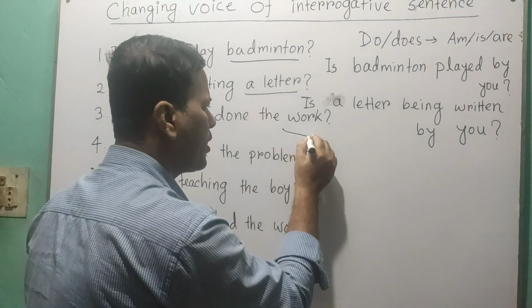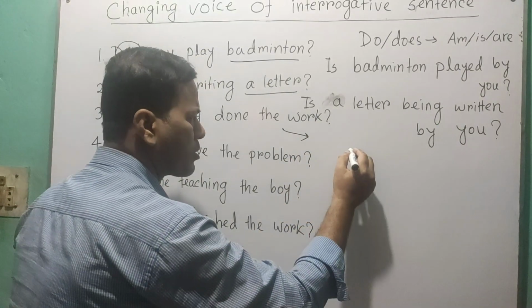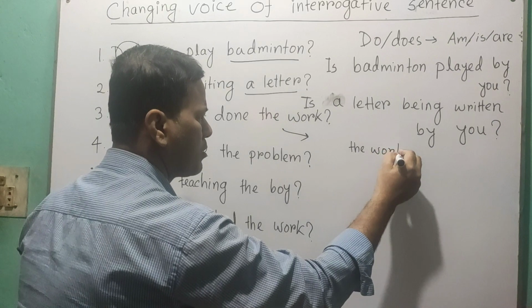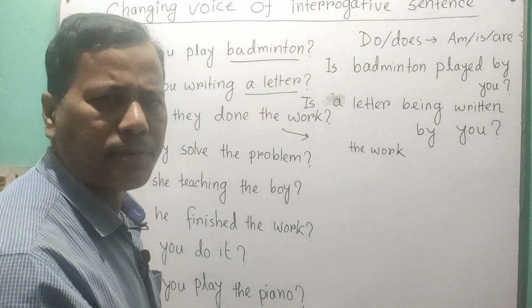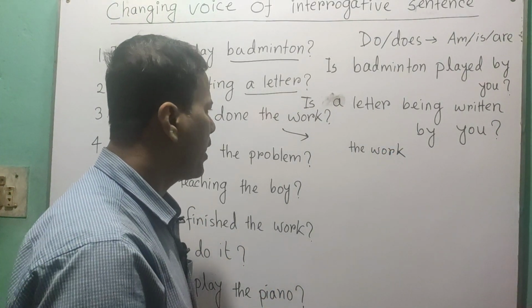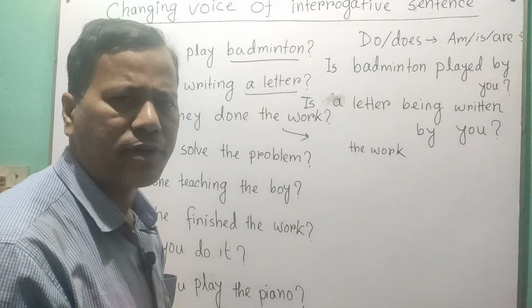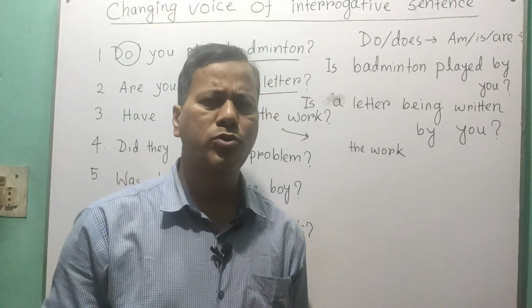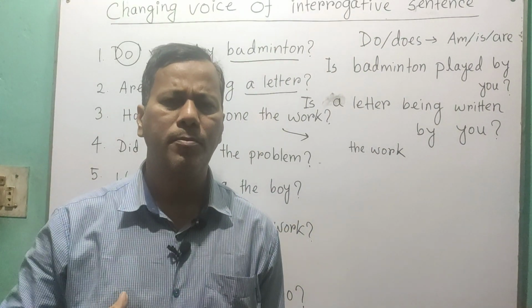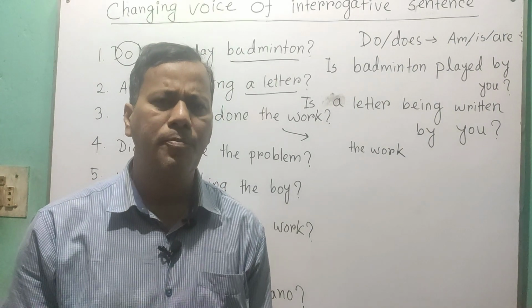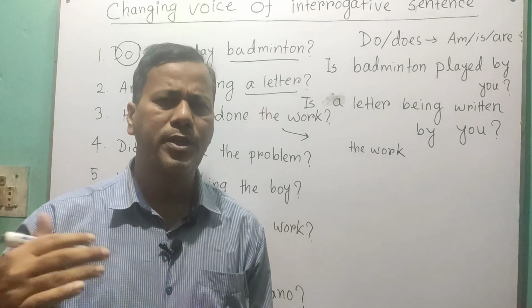Have they done the work? So what can you say here? The work. You know, object becomes subject, so the work. And as it is in present perfect tense, we have to use has or have plus been. So we have to use has or have before the subject and been after it.